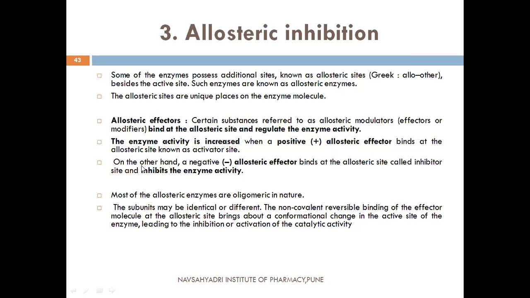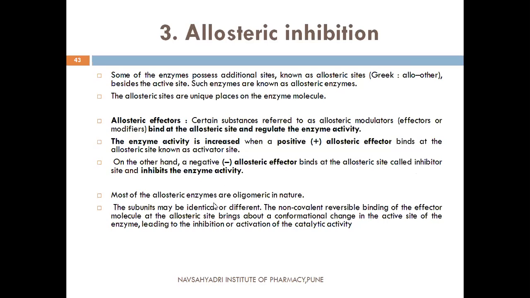On the other hand, when a negative allosteric effector binds at the allosteric site, called the inhibitor site, this inhibits the enzyme activity. It means allosteric inhibition occurs when a negative allosteric effector binds at the allosteric site.